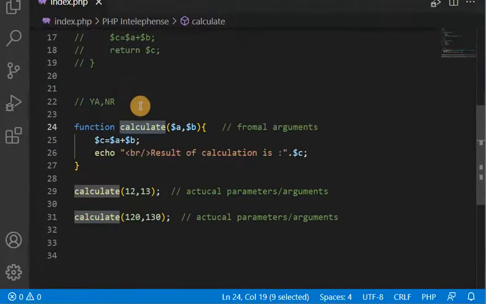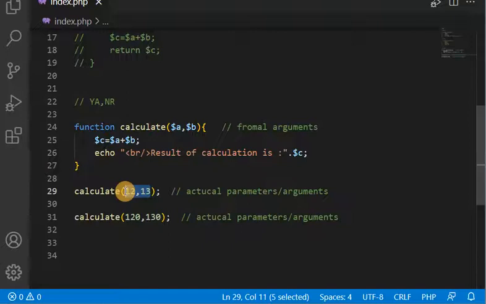Here the function is not deciding what the output will be, but we are deciding on the basis of the input. With 12 and 13, it will give us 25. We are passing 120 and 130, so it will give us 250. So this was the third type of function, with argument and no return. Now let's take an example for the fourth type, with argument with return.